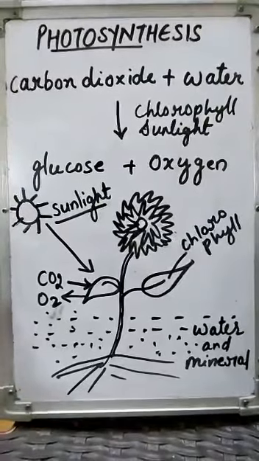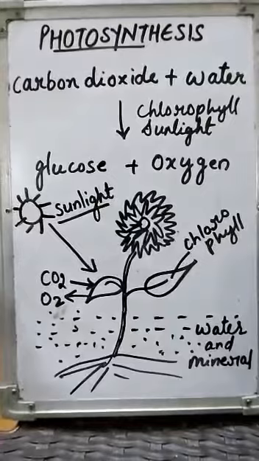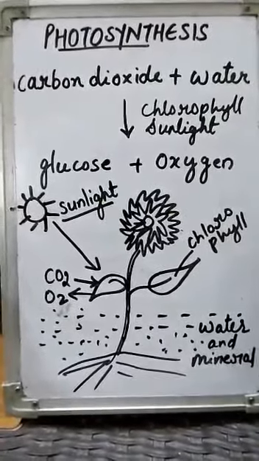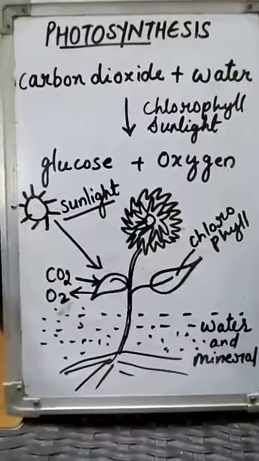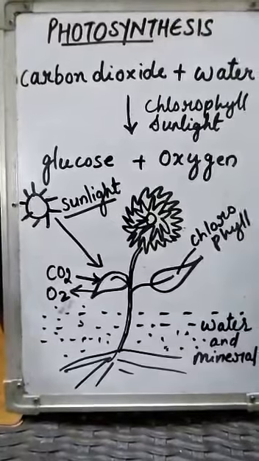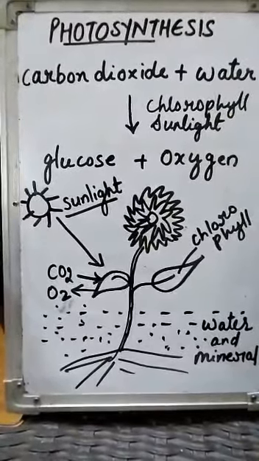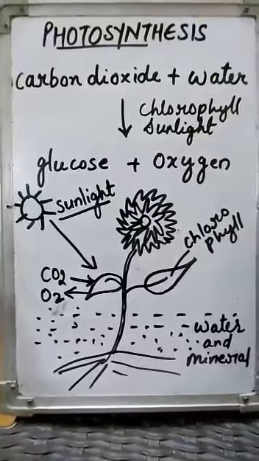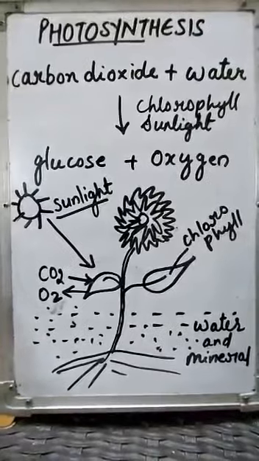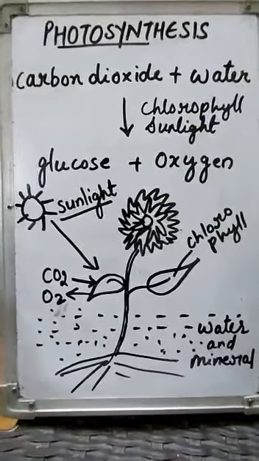Since the synthesis of food occurs in the presence of sunlight, that is the reason it is known as photosynthesis. Photo means light, because we need sunlight as the major requirement for photosynthesis. And synthesis means combination of components. So what components are we using here? Carbon dioxide and water. So photo means light and synthesis means combination of components.